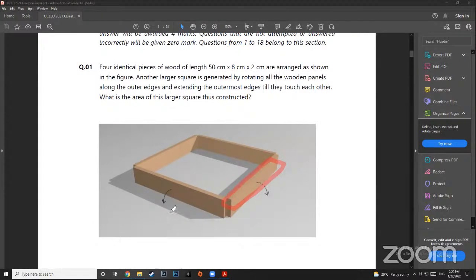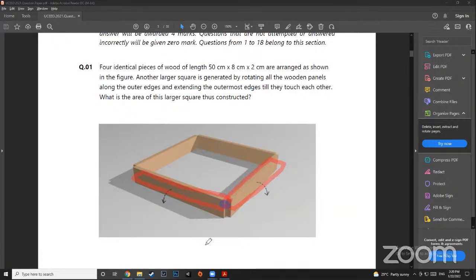So instead of adding 2 on each side, you ended up adding 1 on each side, because 1 was cut out. It was already behind. So the new square that formed was 50 plus 1 on one side and 1 on the other side. So it was actually 52.